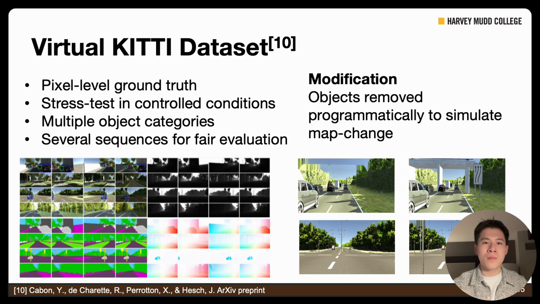To simulate real-world map changes, we programmatically remove objects from the scenes. For example, we delete a traffic sign or a light pole or even entire buildings while keeping the rest of the environment consistent. This way, we can precisely measure how well our method detects these changes.